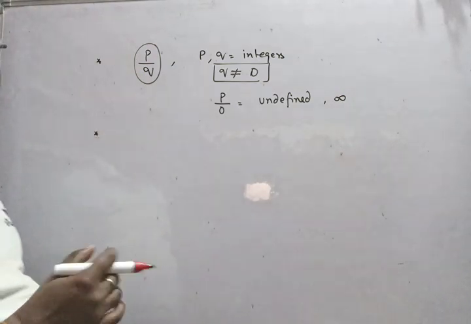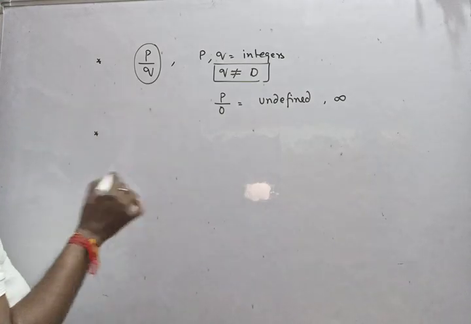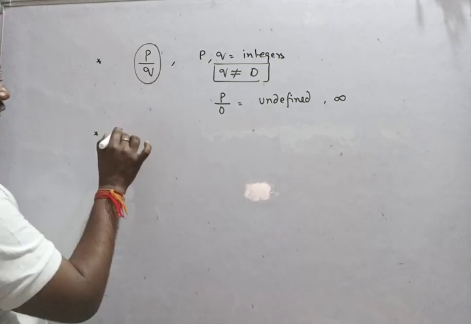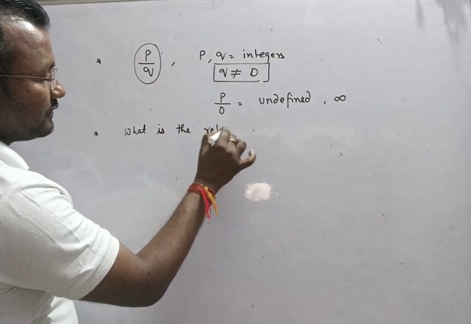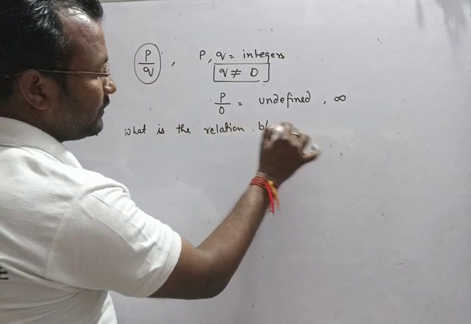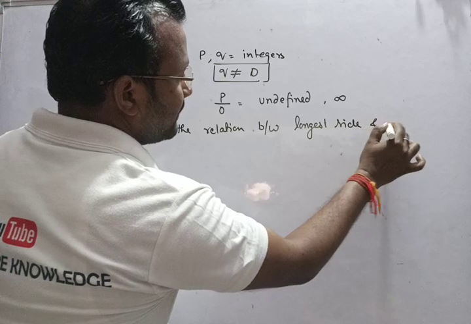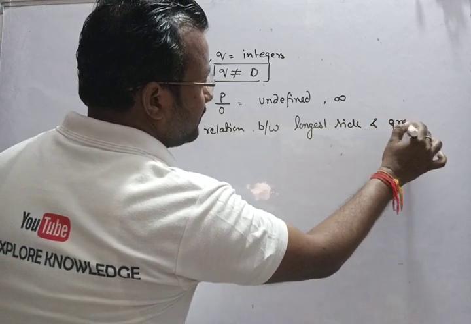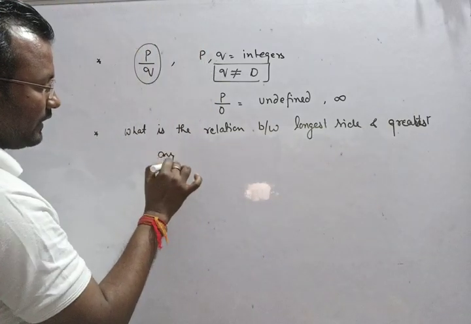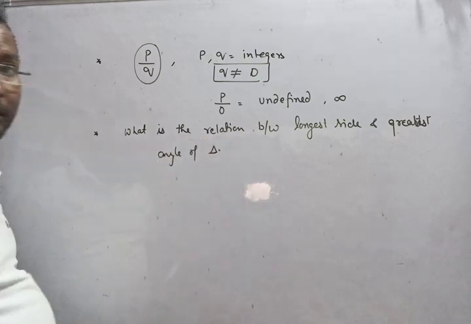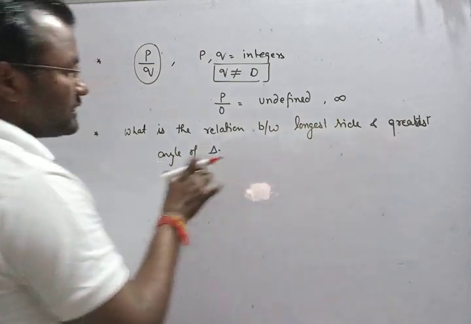Another question, again she asked me about different topics. For example, from the triangle, she asked what is the relation between the longest side and the greatest angle of a triangle?